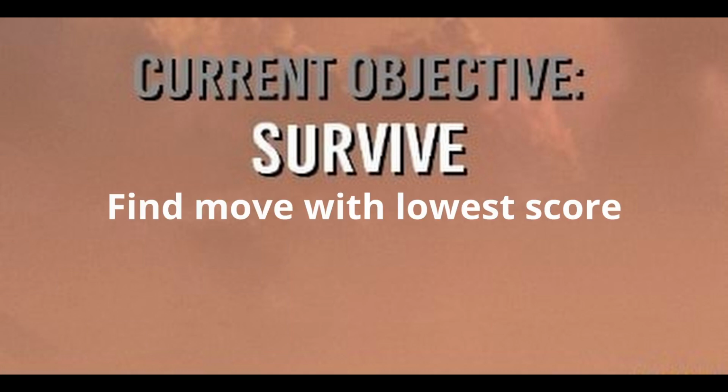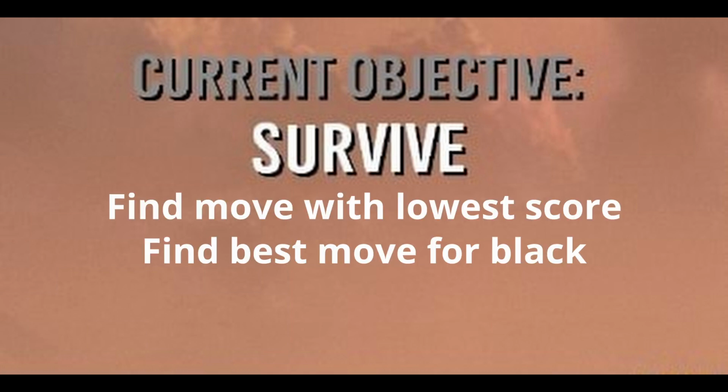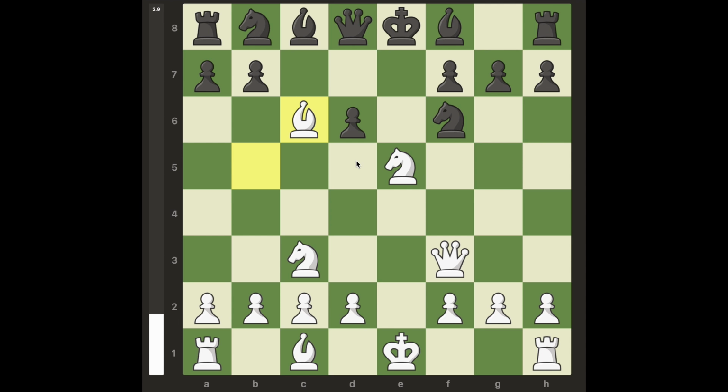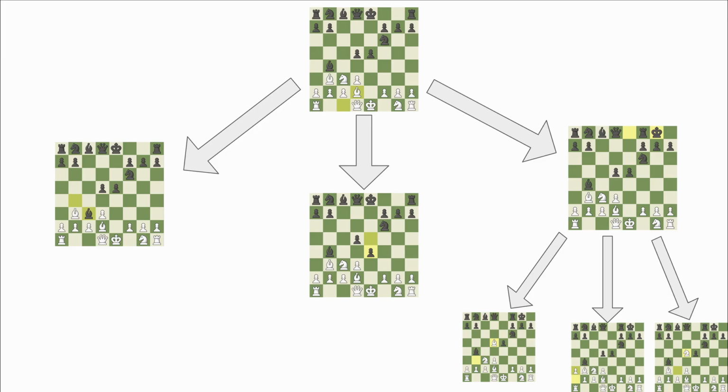It's black's move, meaning that the engine is trying to find the move with the lowest score, finding the best move for black. This position, just looking at the material and how the pieces are placed, ignoring attacks from the black pawns, is actually pretty good for white. Look at the knight, well placed, covering squares around the black king, and the bishop is well placed, positionally anyway. The queen is active and white is overall ahead in development, and up one pawn. This means that, heuristically, this position will be evaluated at about 1.8. This means that the position will never be searched by the engine because it thinks the position is too good for white and can thus be cut off.